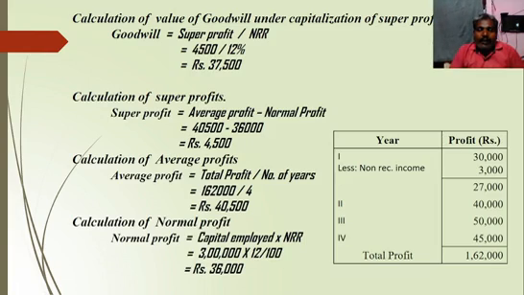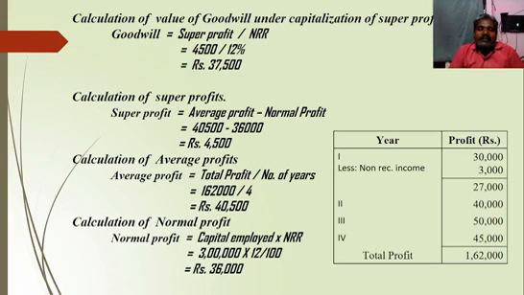So leave 2 line space. Then calculation of average profit. What is the formula for calculation of average profit? Total profit divided by number of years. I will put the workings separately due to lack of space. So you should write calculation of average profit: average profit equals total profit divided by number of years. Then leave 2 line space. Then we need to calculate total profit.